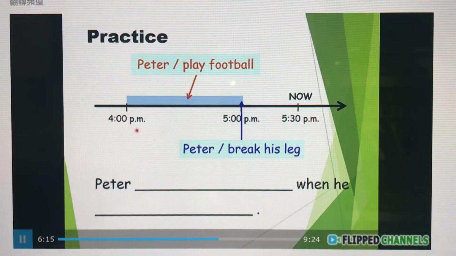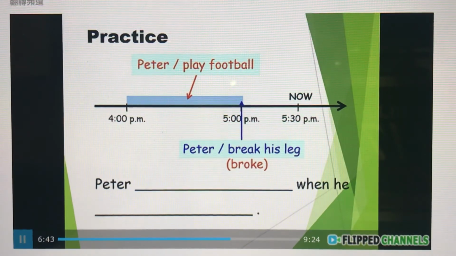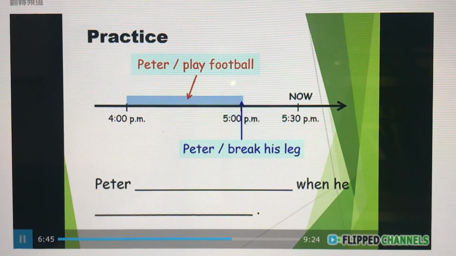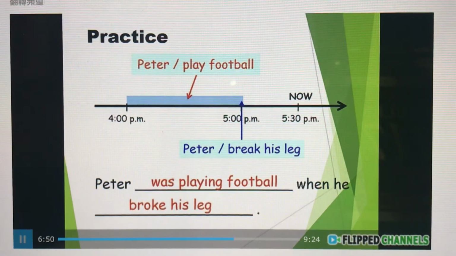So from 4 p.m. to 5 p.m., this period of time, what was Peter doing? Yes, he was playing football. And suddenly at 5 p.m., he broke his leg. Now remember, we need to change that to simple past tense. So from break, we change it to broke. So if we want to combine the two actions into one sentence, we may say, Peter was playing football when he broke his leg.